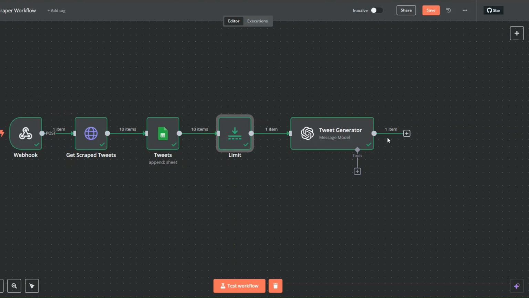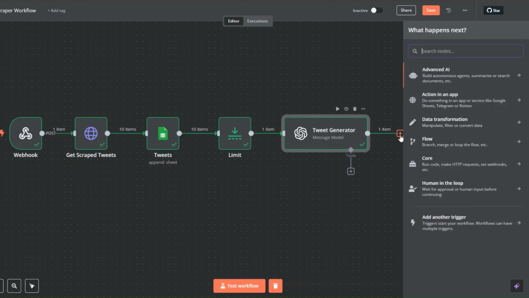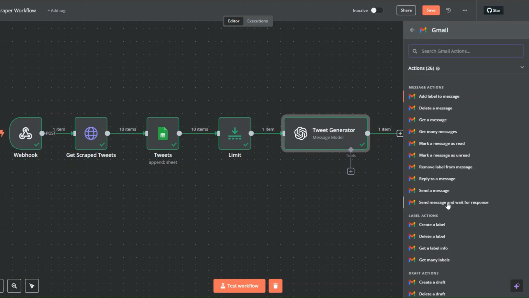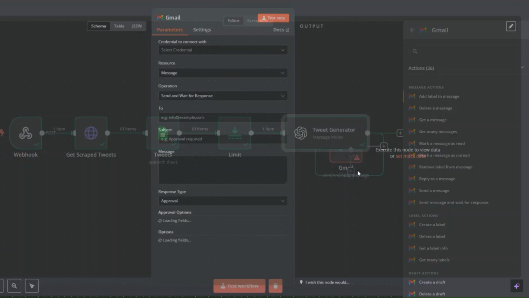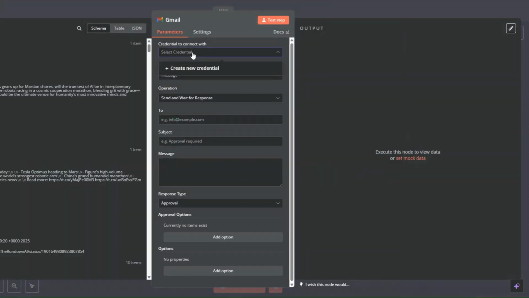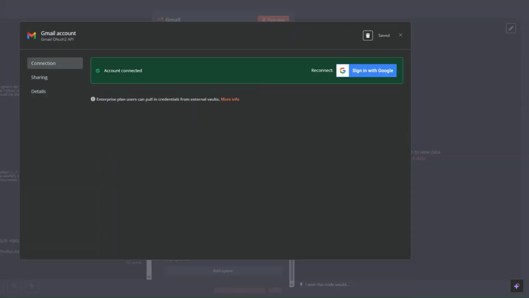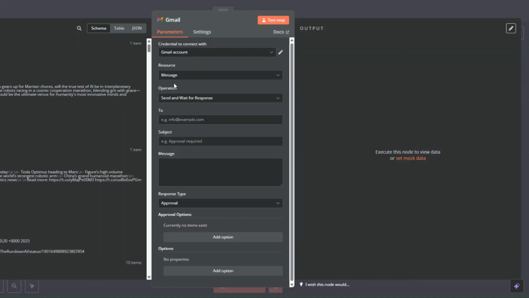Now since we've generated a tweet, we can send ourselves the generated tweet via email for us to approve the tweet. So here I'll search for Gmail, click on Gmail, and here I'll click on the send message and wait for response node. Here you'll need to create your credentials by clicking on create a new credential, sign in with your Google account. Here you'll choose the account that you'd like to connect to your n8n account, and then after choosing the account, your connection will be created, and here I'm going to now close.